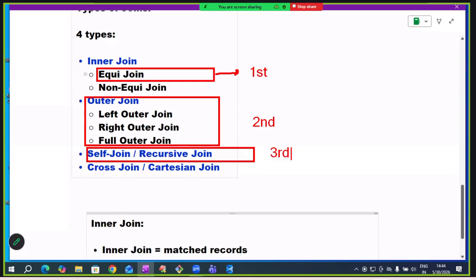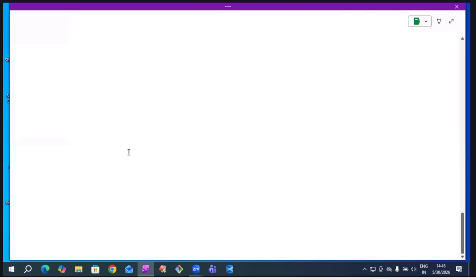These are very, very important. If interviewers want to test your knowledge on joins, they ask questions from these types of joins.